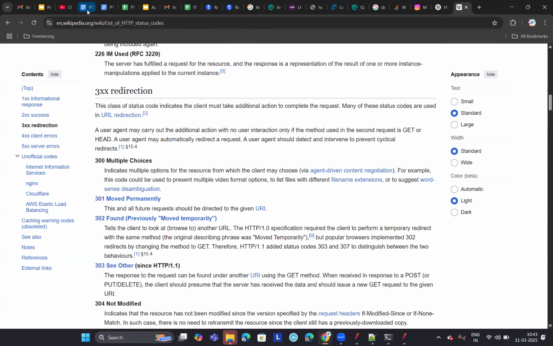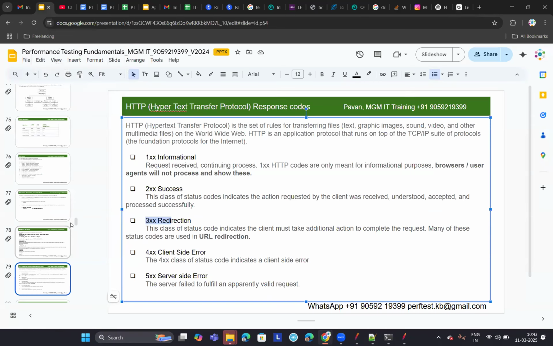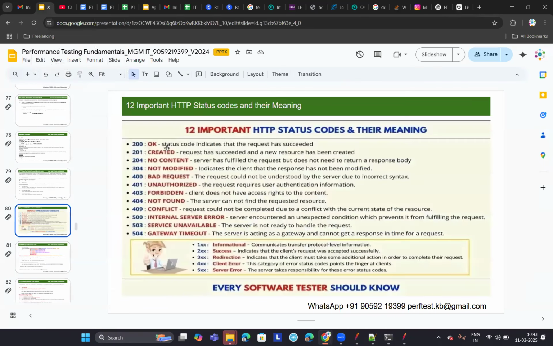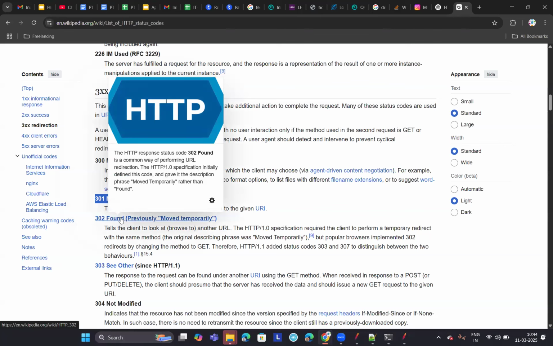I will give you a list of important status codes that you need to remember in the next slide. You need not remember those tens or hundreds of response codes. However, this is a complete list. 300 multiple choice, 301 is moved permanently, 302 is moved temporarily. Previously, it was called moved temporarily. Now it is 302 found. They changed it to 302 found.